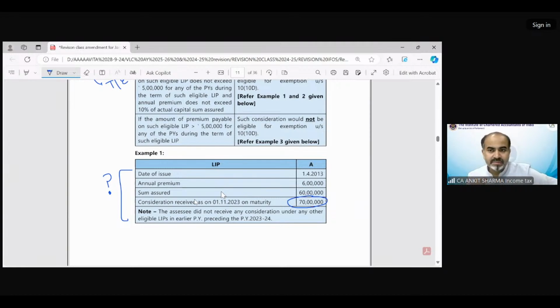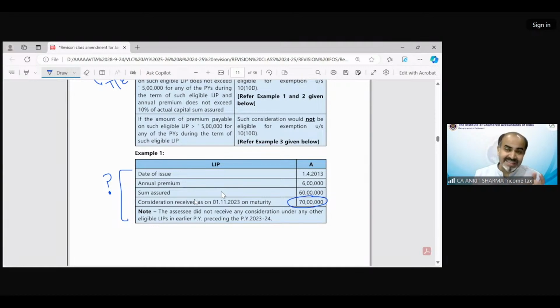Why not? Not eligible LIP. Because the premium payment is not exceeding 10%. That condition has been fulfilled. But what is the other condition that is not fulfilled? That's why it's not eligible for exemption. Yes. Sujay is saying exempt, not eligible LIP. Arun is saying because exceeding 5 lakh rupees.